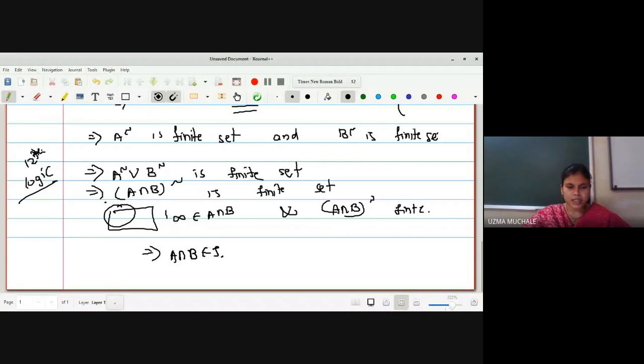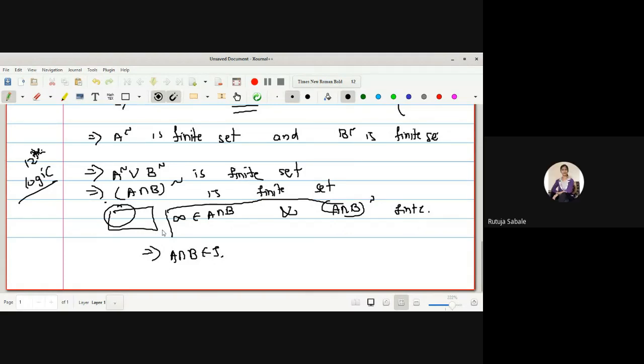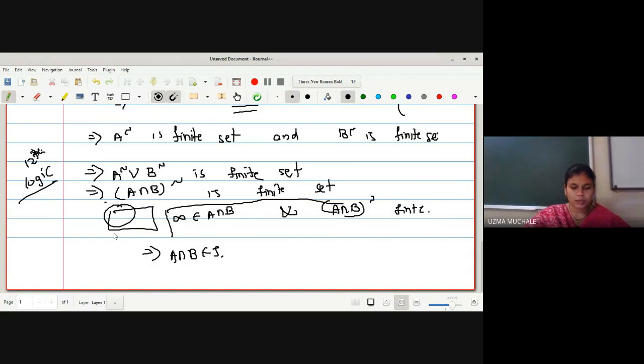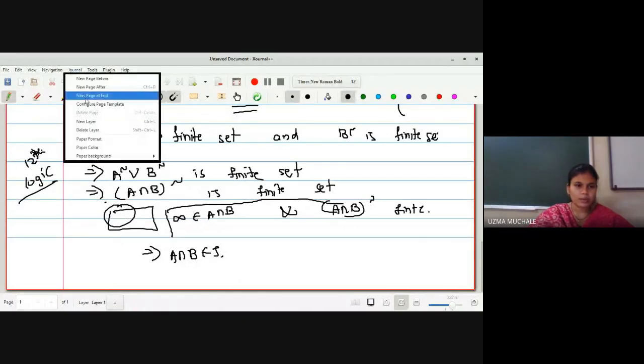Because it satisfies both conditions: infinity is a member, and its complement is a finite set. Have you understood this? Yes, ma'am. So in both cases, when A and B are members of τ, whether infinity is not a member of the intersection or infinity is a member of the intersection, we have proved that the intersection belongs to your topological space.